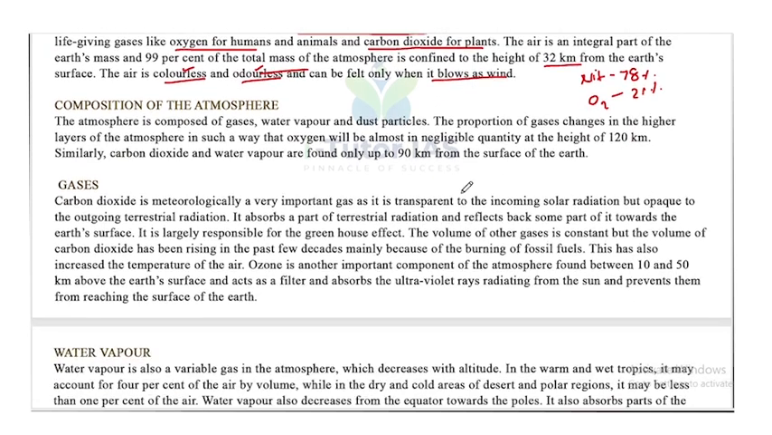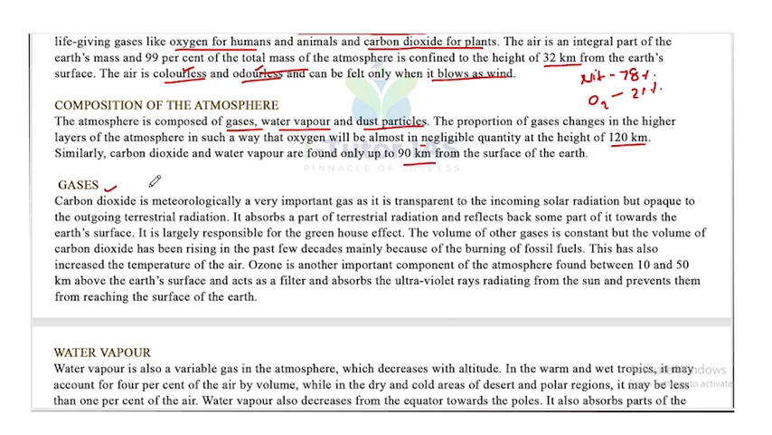Now, composition of the atmosphere. The atmosphere is composed of gases, water vapor, and dust particles. The proportion of gases changes in the higher layers of the atmosphere in such a way that oxygen will be almost in negligible quantity at the height of 120 km. Similarly, carbon dioxide and water vapor are found only up to 90 km from the surface of Earth.